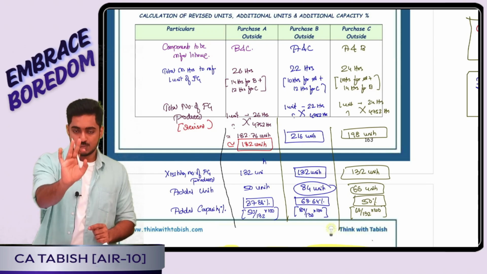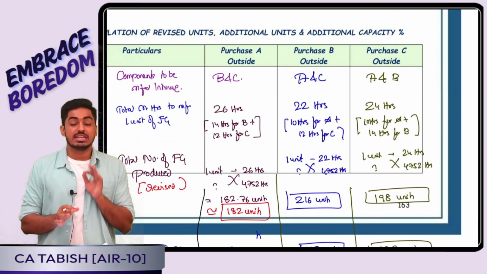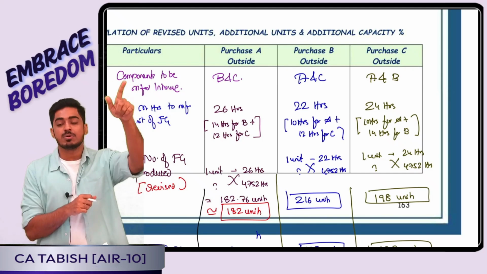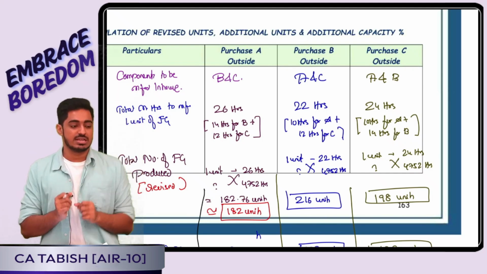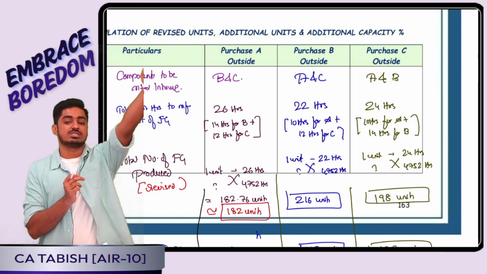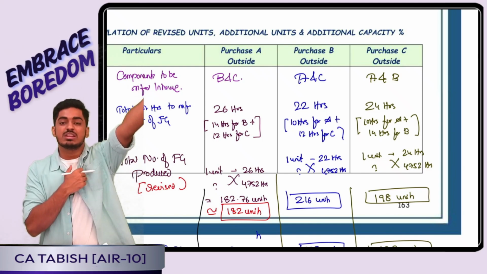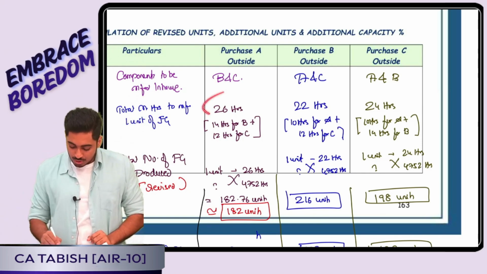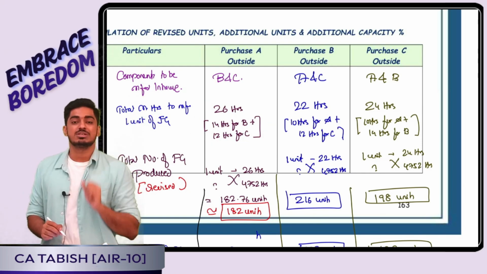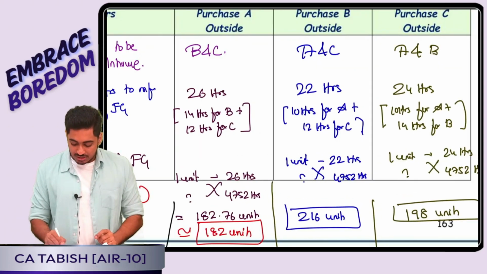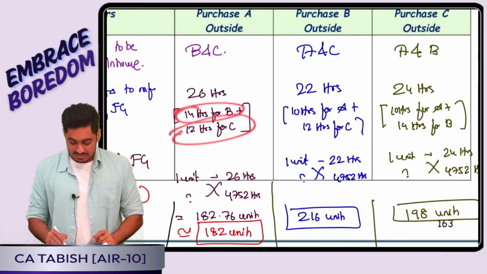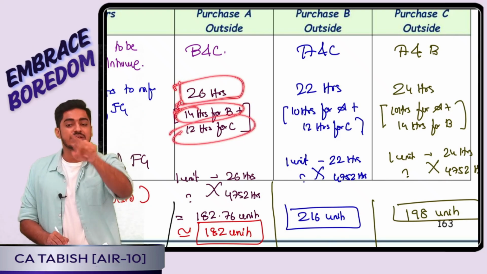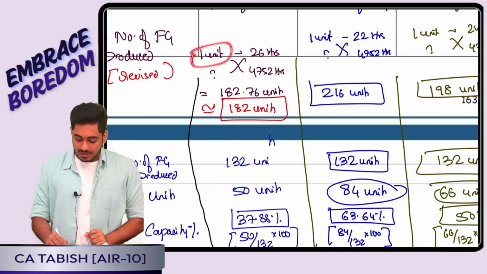Okay, I tell, wait. 3 options can be possible. Either I will purchase A from outside, or I will purchase B from outside, or I will purchase C from outside. Tell me, if I purchase A from outside, then which all components we have to manufacture in-house? B and C I'll have to manufacture in-house. Okay boss, that means tell me now to produce 1 finished goods, how much hours my machine is taking? To produce B it is taking 14 hours. To produce C it is taking 12 hours. That means for 1 finished goods 26 hours only we are taking. Why? A I am purchasing from outside. Okay boss, for 1 unit 26 hours.